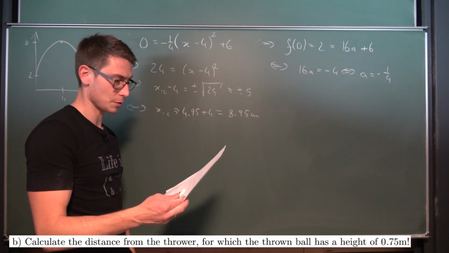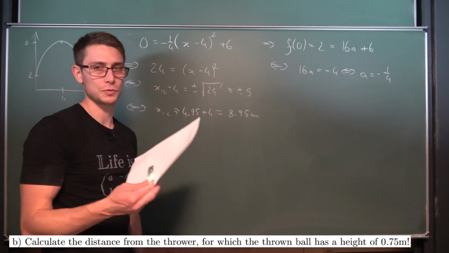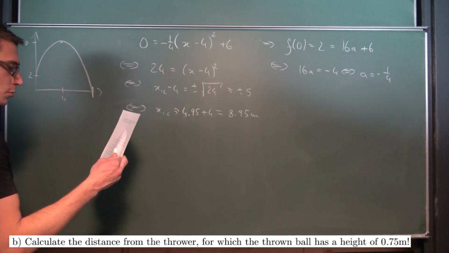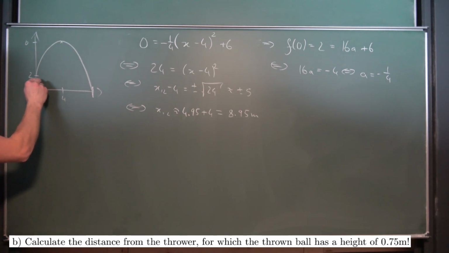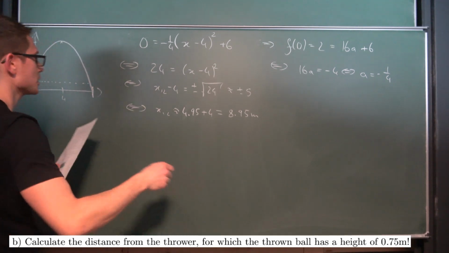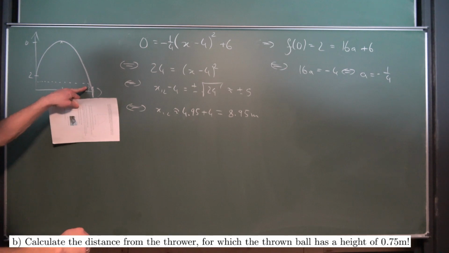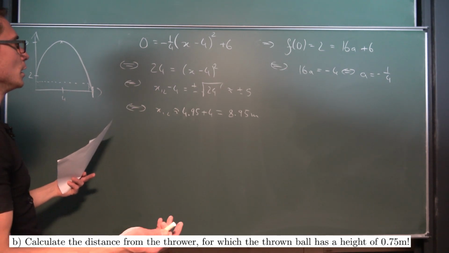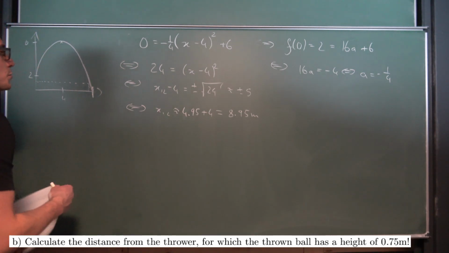Calculate the distance from the thrower for which the ball thrown has a height of 0.75 meters. So we need to think in the coordinate system: what is the height? It's basically the y coordinate. So we need to find where our function has a value of 0.75 as the y coordinate, and solve for x.